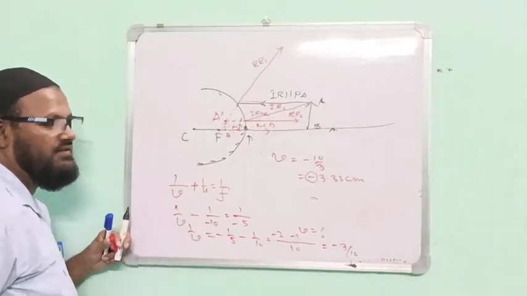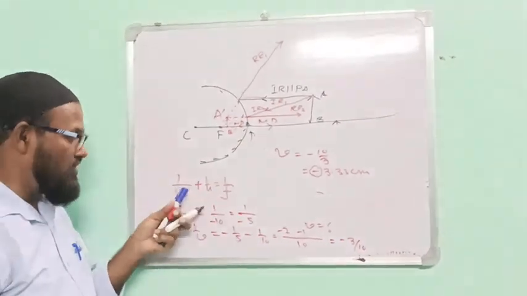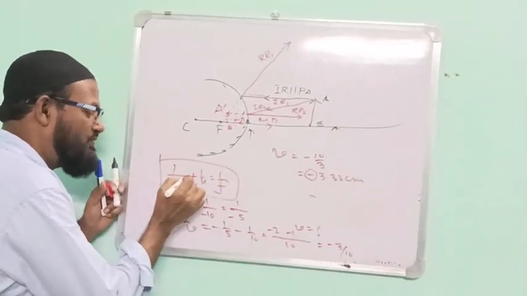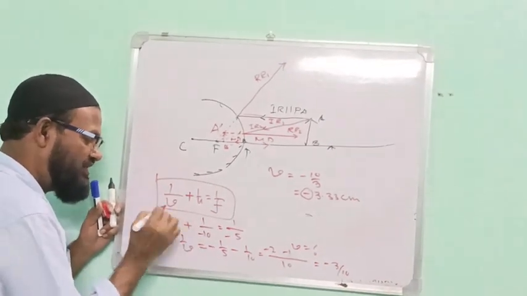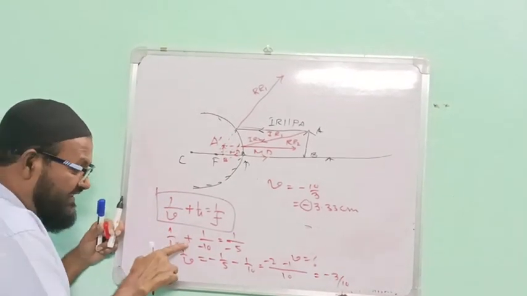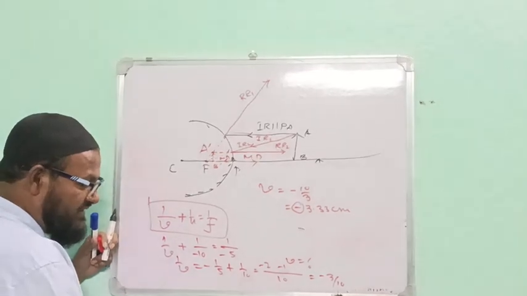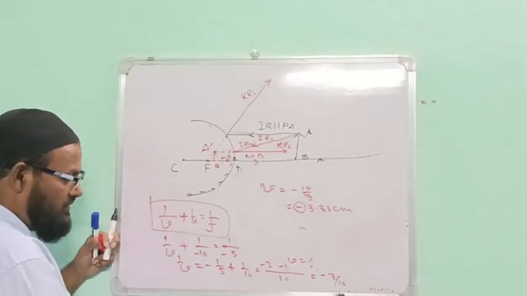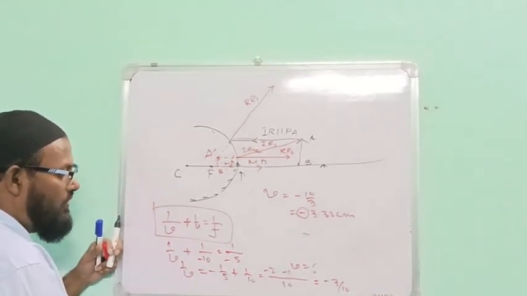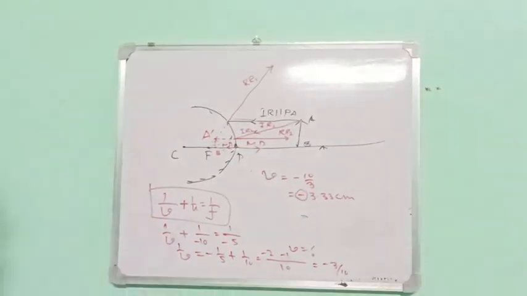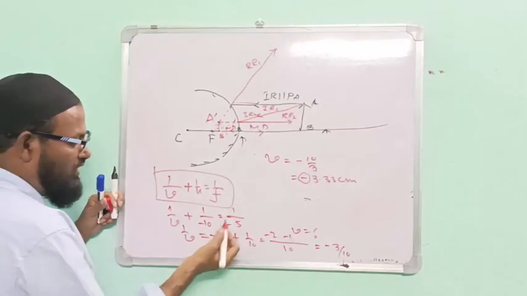In case of a mirror, the general formula is plus. This should be plus. In that case this side is minus, and this side is plus. F equals 1 by 2.